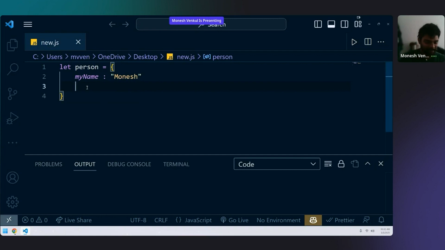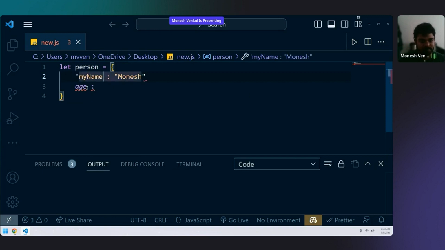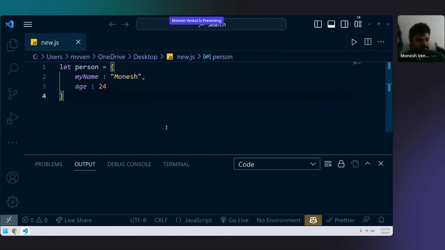So, name, and we can say age. Sorry. Again, you may ask why only single quotes. You can use anything. Okay, 24, or else now you can remove this. Yeah, this is fine. So right, friends, this is how a normal object looks. This is what an object is.